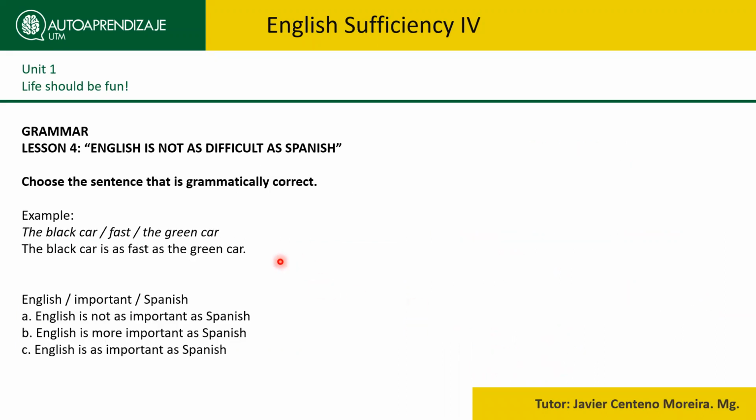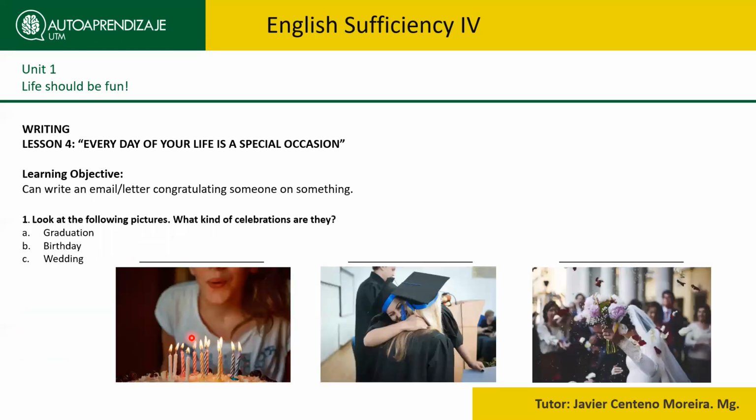Okay, so here we have another example that you can find in the lesson later on. For example, you have to put this sentence in the correct form. The black car is as fast as the green car. Here, you have to decide whether A, B, or C is the correct answer. Good. Let's go now to the writing lesson.